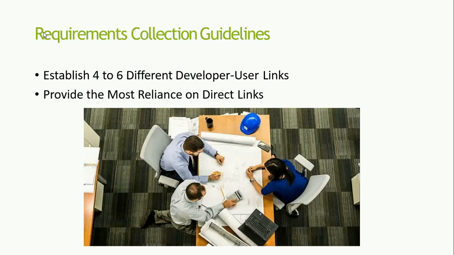So for requirement collection, at least establish 4 to 6 different developer user links, and also provide direct links to communicate with the people, to understand what their problems are and what their suggestions are to develop the UI.